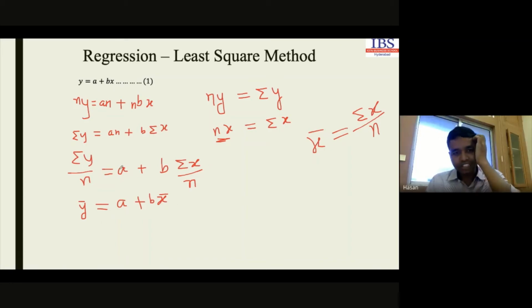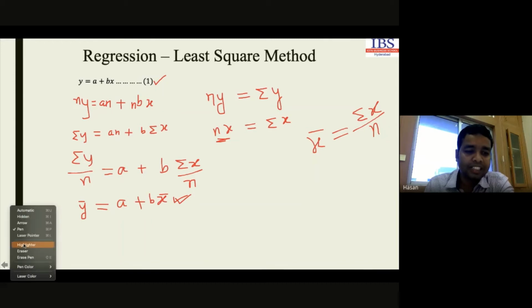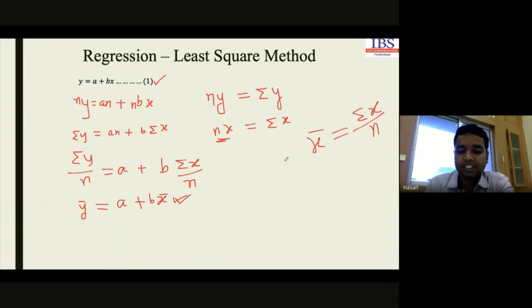Now what we can do here, we have to take the deviation. This is our first equation, and this is our ultimate equation we have considered here. So if we are going to take the deviation, we simply take the difference between x and x bar. Deviation, what is the deviation? y minus y bar. We have already observed this one, right? So we are going to do the same thing here. Now take the deviation here.